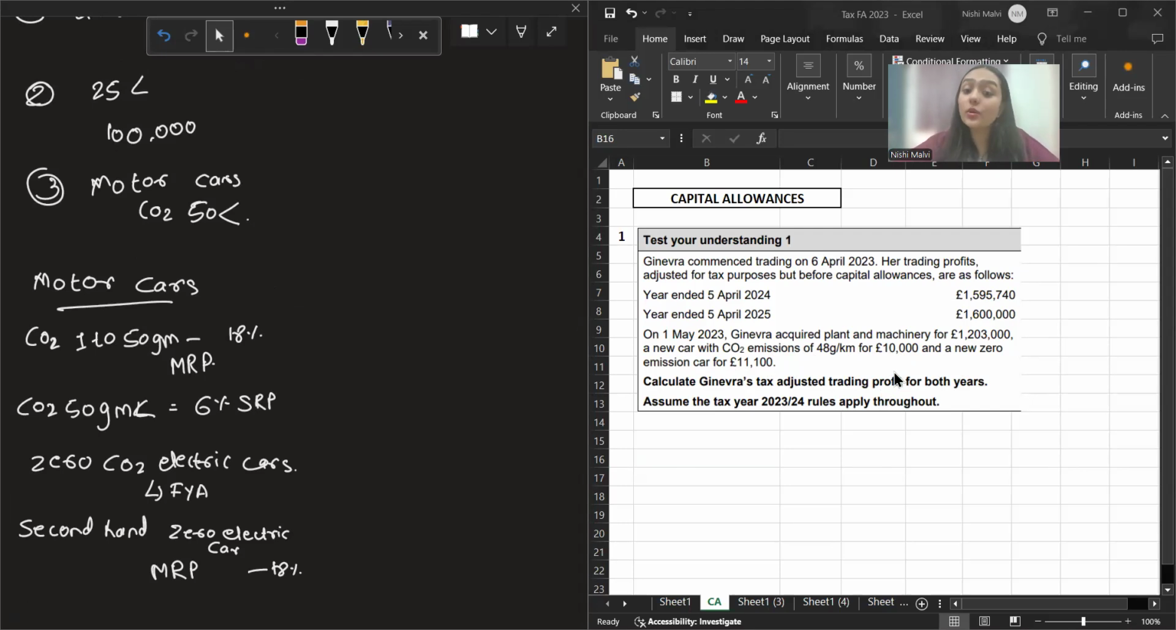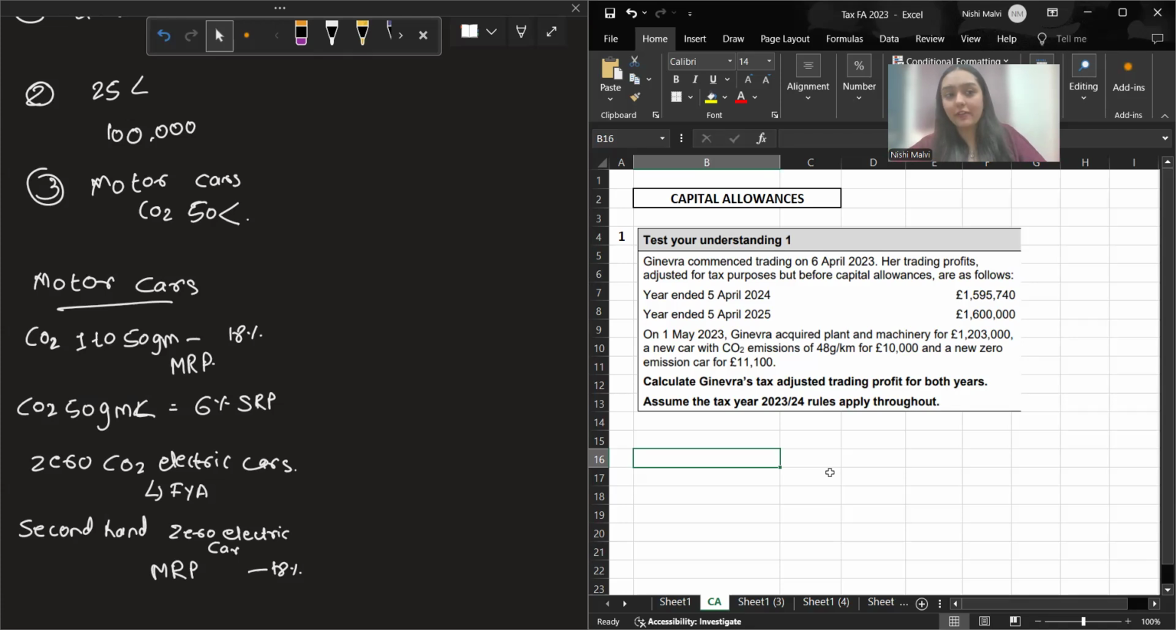And a new zero emission car for 11,100. Now, if that's a zero percent emission car, it falls under your first year allowance. Calculate Ginevra's tax adjusted trading profit for both the years. Assume the tax year 23-24 rules apply throughout. So yeah, we are studying Financial Act 2023-24. That's what they are asking in the question, right? All right, so let's start with the capital allowance working first.